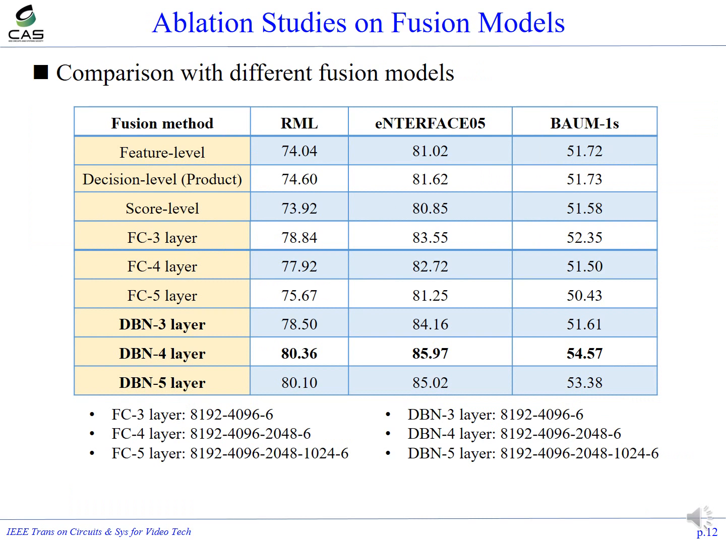Next, we test the performance of our feature fusion models. We compare with many well-known fusion models like feature-level fusion, decision-level fusion, and score-level fusion. It's clear that our DBN gets better performance. We also compare with FC layers with similar structure. It's clear that our DBN performs better than FC layers, and it can also be observed that DBN with 4 layers gets the best performance on 3 datasets.